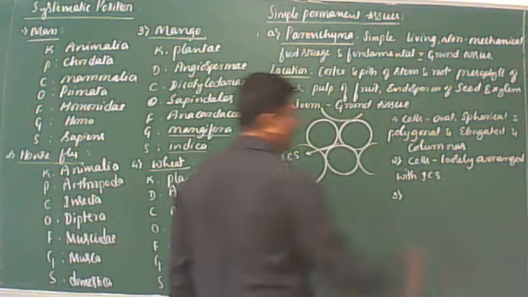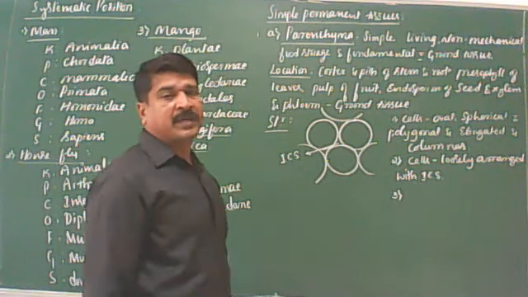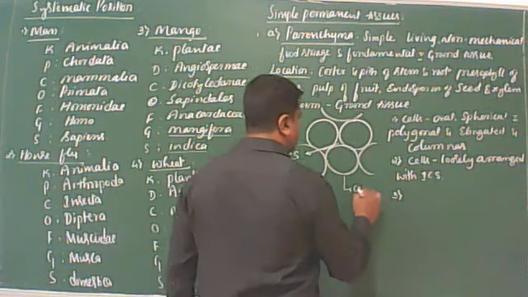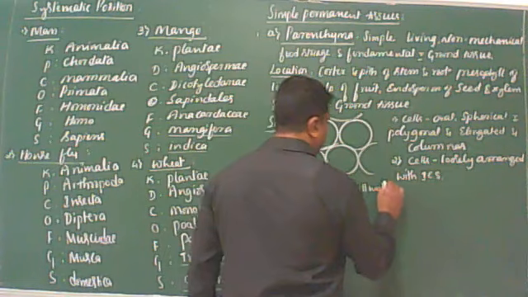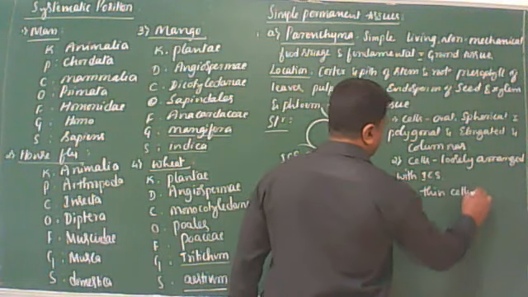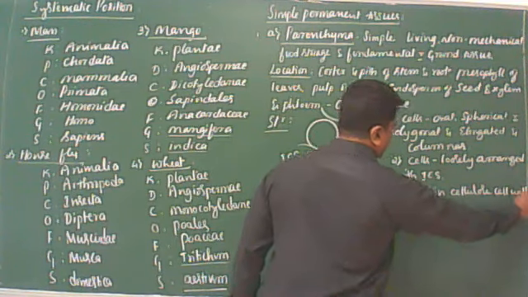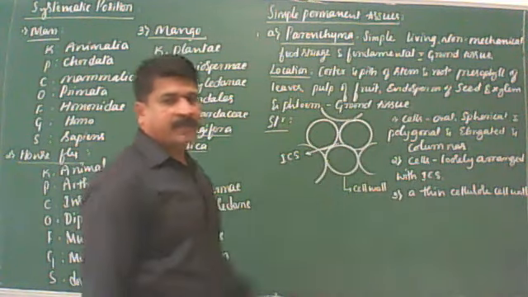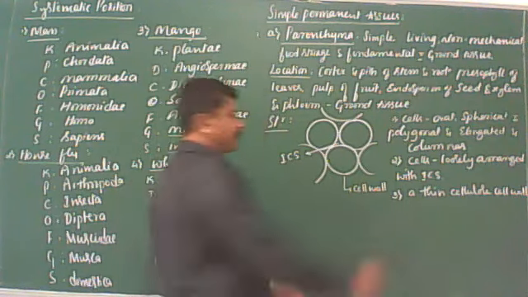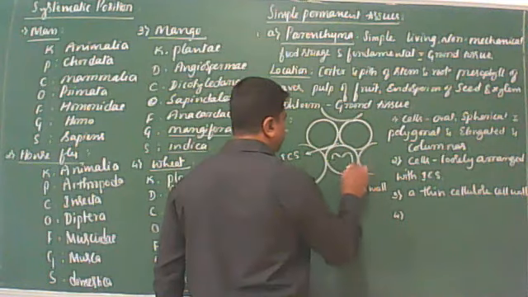Next one, the third, is with reference to the nature of the cell wall. Here also, externally each cell is bounded by a thin cellulose cell wall. You remember this. Next character is with reference to the cytoplasm.